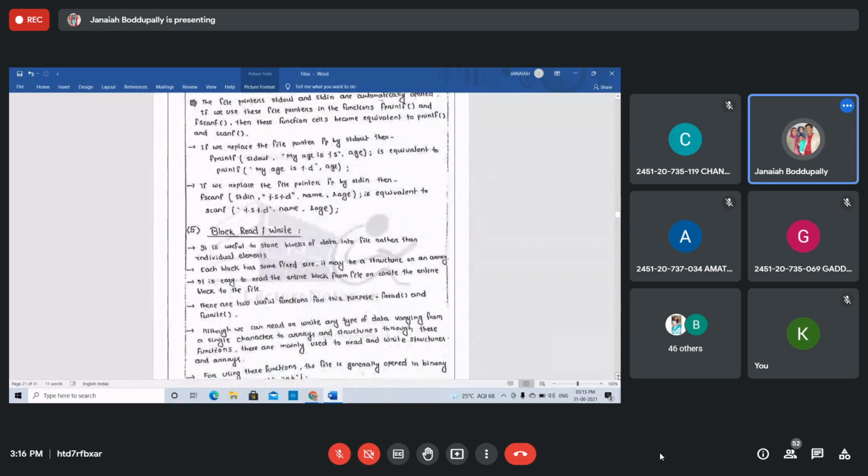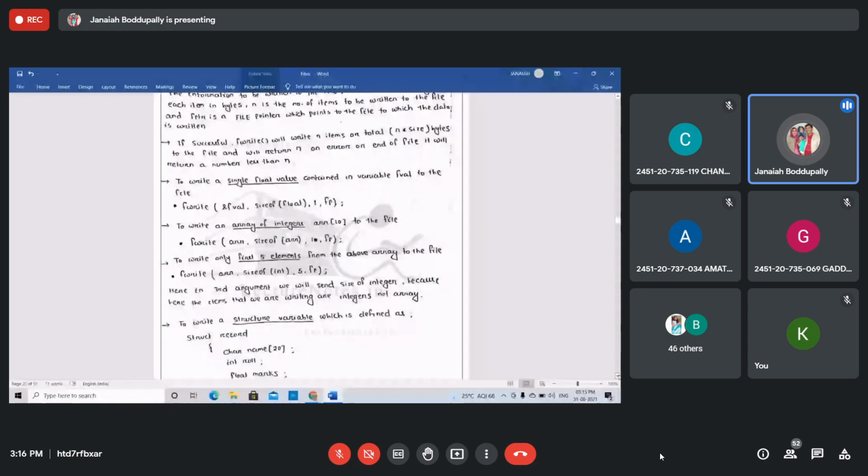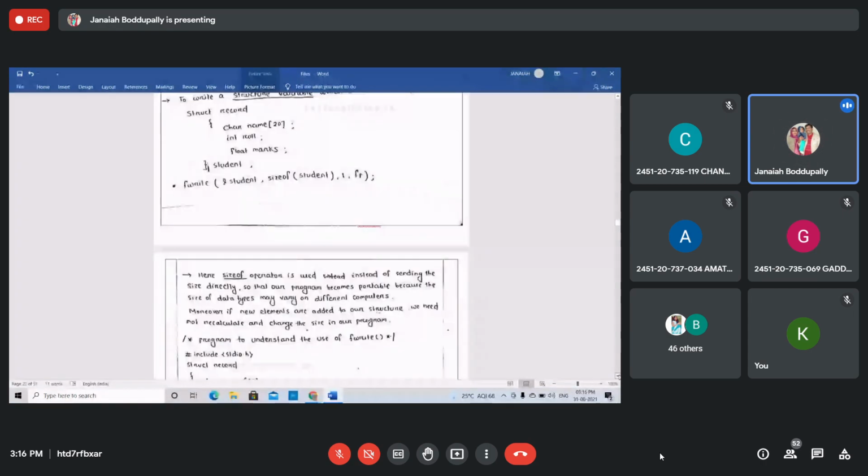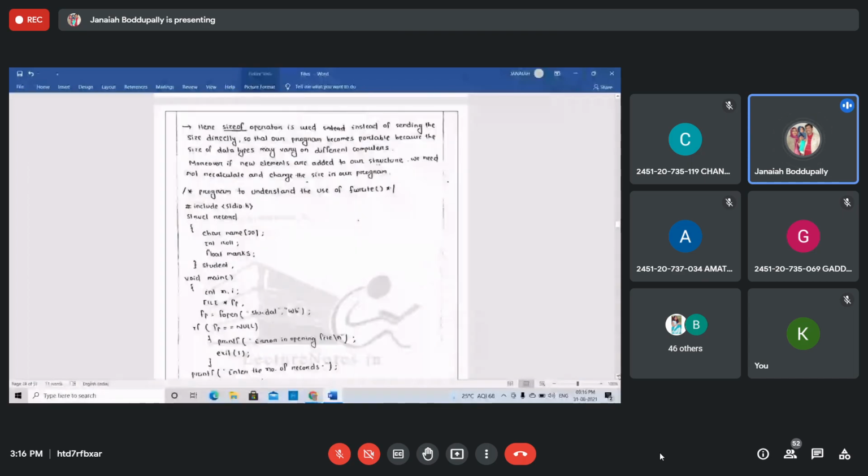Read and write, fwrite. Once again I will revise this. What is sizeof, what is fopen? Right students? If possible I will take a class tomorrow, but you read the functions, recursion, structures, pointers for the internal exam. Well, these files, if you get just 1 mark or 2 marks, just read the basics of the files. Right? If you want, I will take tomorrow's class also.